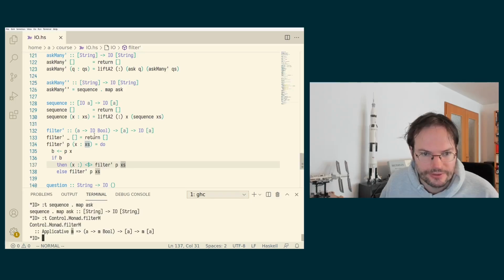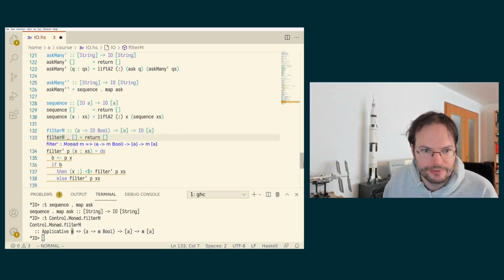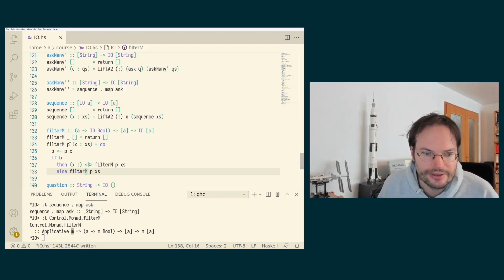So we can use it as the type that we have just been defining this filterPrime function at: a to M Bool, so a to IO Bool, to list of a to IO list of a. So a better name for the function that we just defined would be filterM, because we generally want to try to use the names under which the functions are available in the libraries.